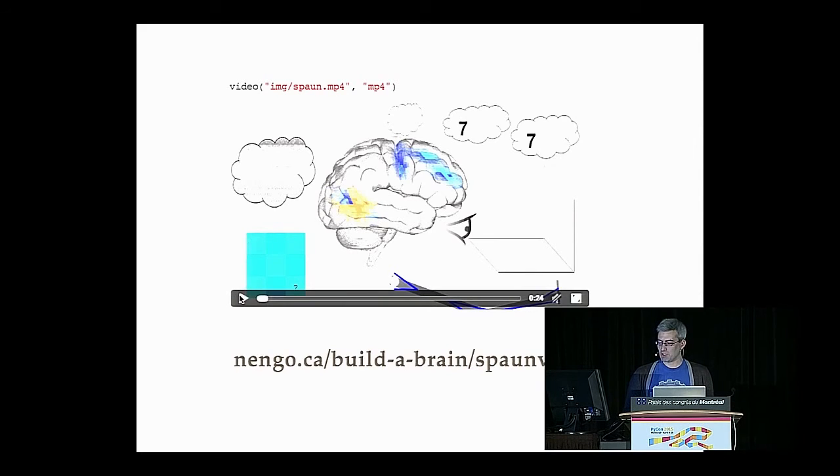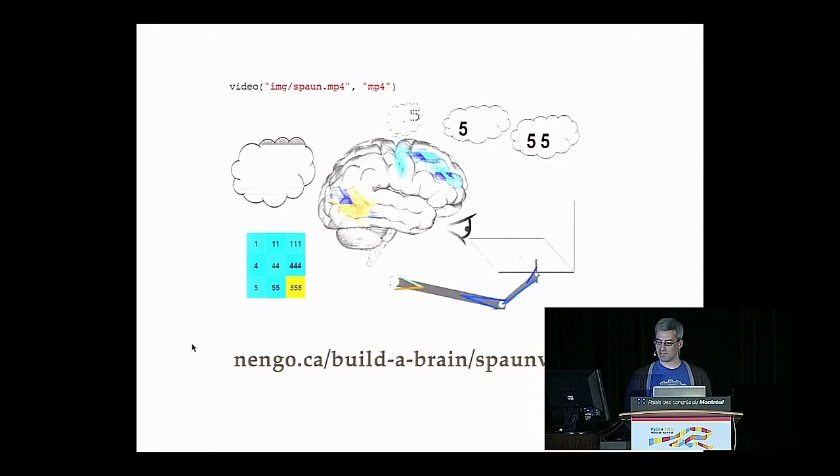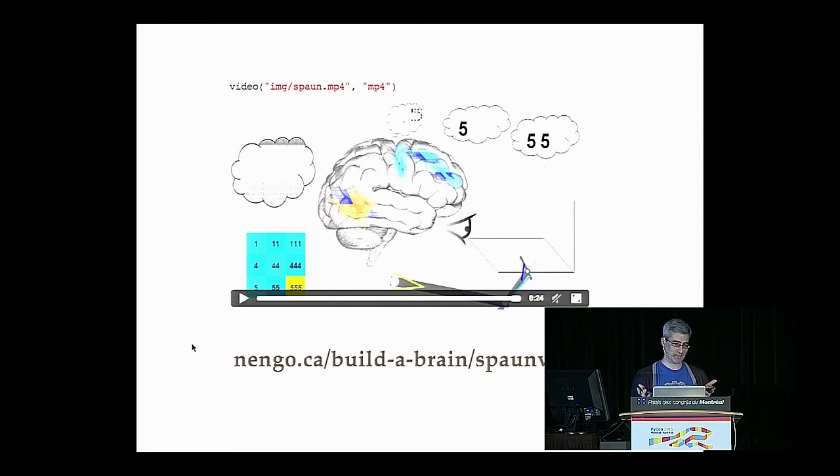This is a model that we published a couple of years ago called Spaun, and in it, we figured out functionally relevant networks for vision, motor control, working memory, all these types of things. We put all this together in such a way that it can perform 8 cognitive tasks. This is it performing one of those tasks, and you'll see it write its answer at the end here, 555. That's the right answer, in case you were curious.